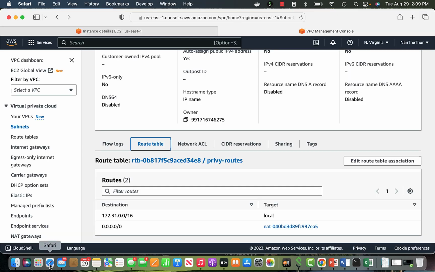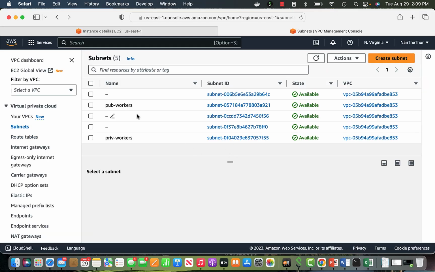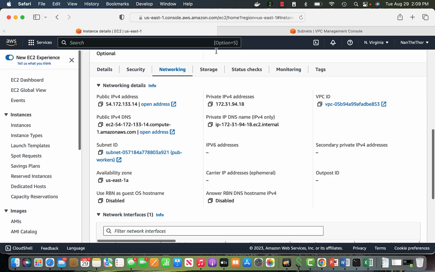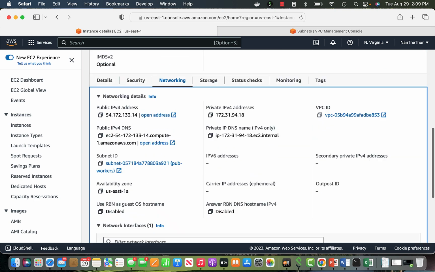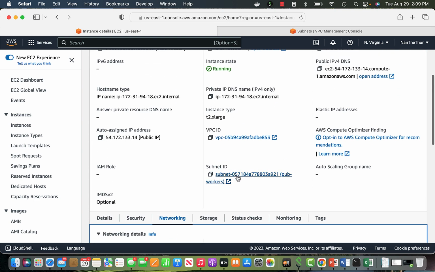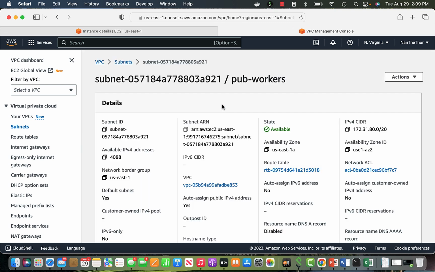So let me show you two instances. These are my 5 subnets as of now. This is the EC2 instance that I'm connecting to, the one that is running, and that's subnet ID 057.